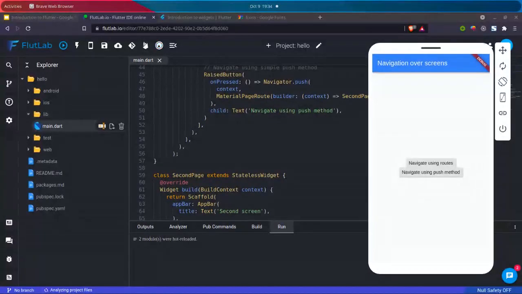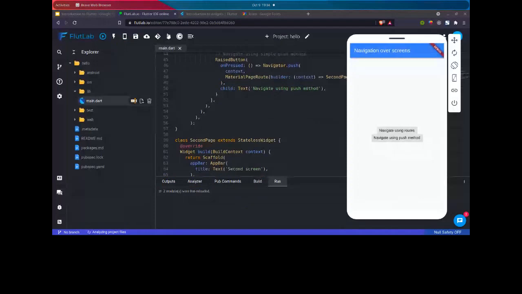Srijan, am I audible now? I shared the screen. Let's wait. Is my screen visible? No, not right now. Let's wait for a second. Yeah, it's visible now. But I'm having a network issue right now. Let's wait for a second to stabilize the network.